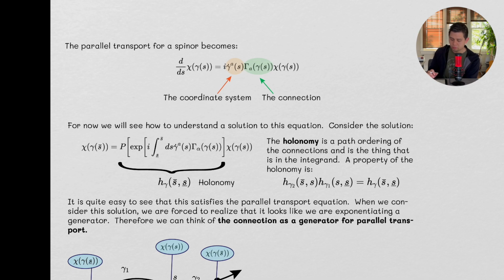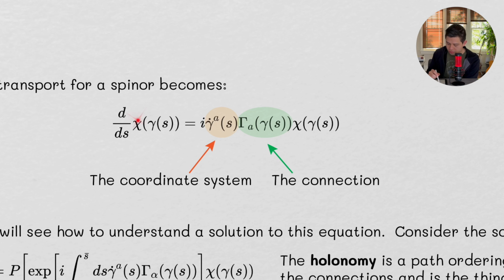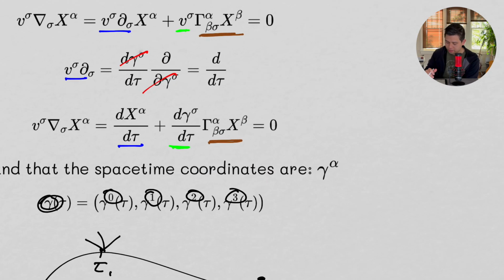So the parallel transport for a spinor becomes this, and it's not quite obvious why I just sort of slapped a spinor in here, and I'm going to go into this a little bit later. So we could sort of right now think about this as a vector. There's no reason we shouldn't be able to call this a vector for right now, because this really isn't that different from the equation we got up here, right? We're really just thinking of this thing as a spinor right now instead of a vector. Okay, but there's going to be an important difference between a vector and a spinor that we're going to come across later. I'm kind of just priming us for this so we can start getting this in our minds.